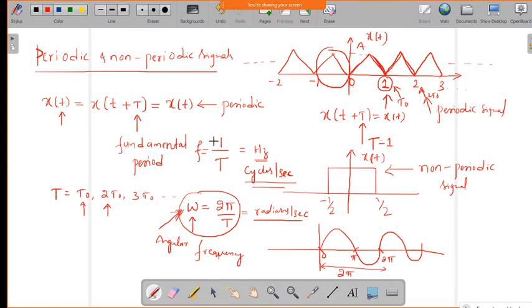Okay. So this is about the periodic and non-periodic signal with fundamental period T, and we have the angular frequency omega.